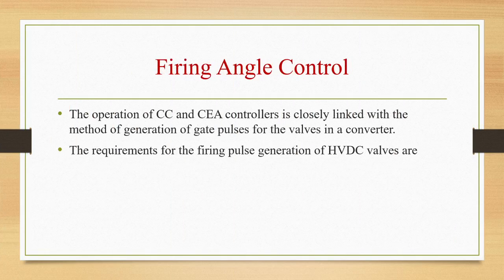Firing angle control. Operation of CC and CEA controllers is closely linked with the method of generation of gate pulses for valves in a converter. Following are the basic requirements. That is, firing angle instant for all valves determined at ground potential and firing angle sent to individual thyristors by light signals through fiber optic cables.